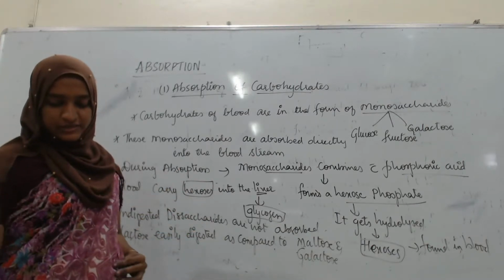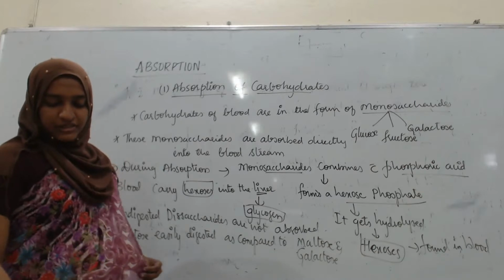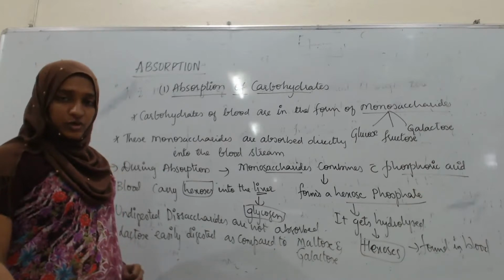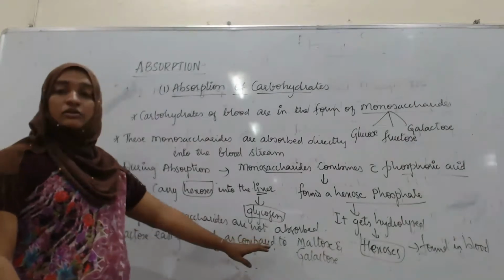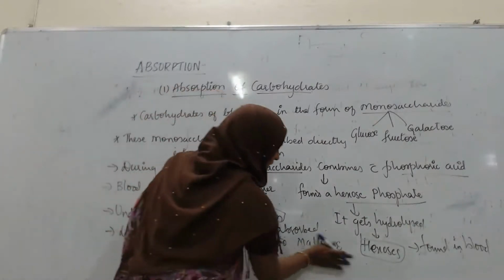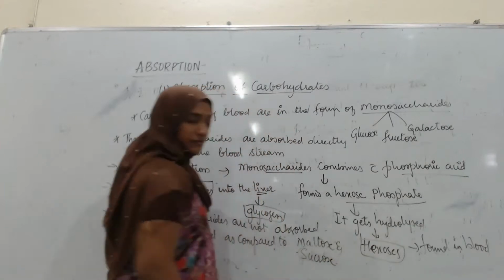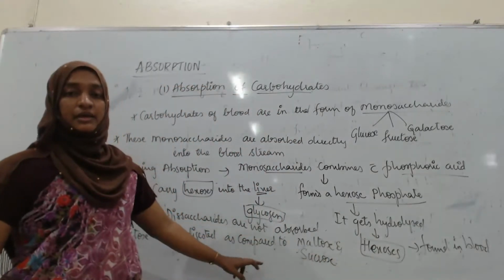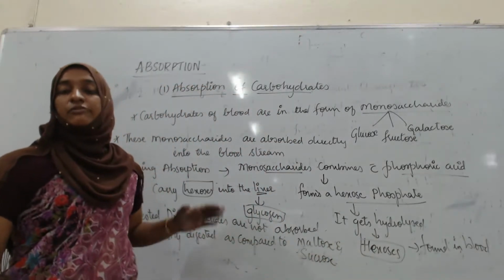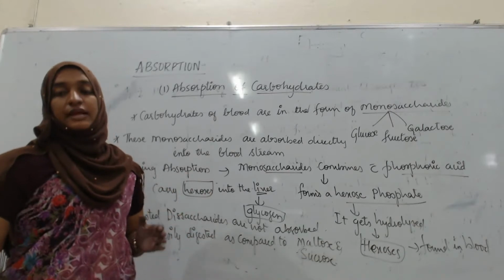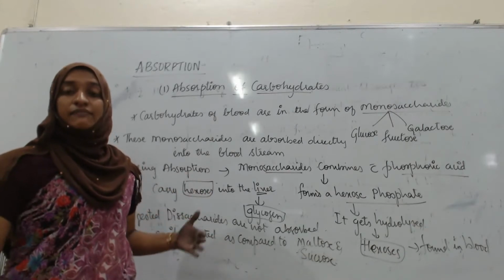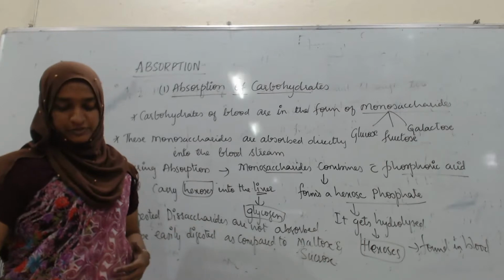Whatever maltose and sucrose is there finds its way for absorption in the lower regions of the small intestine, that is, the ileum.